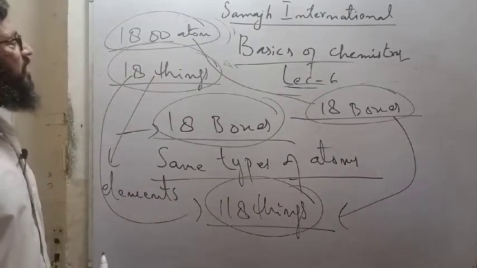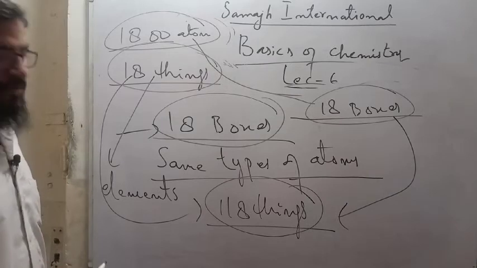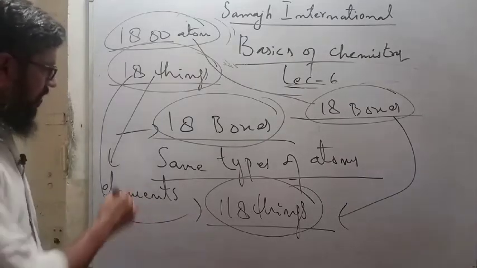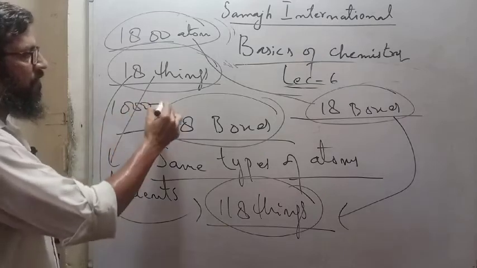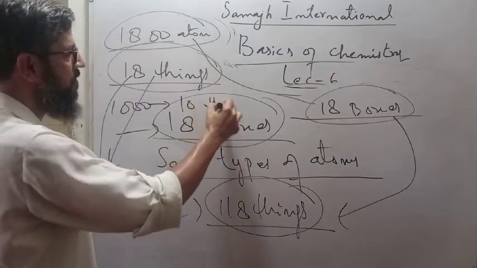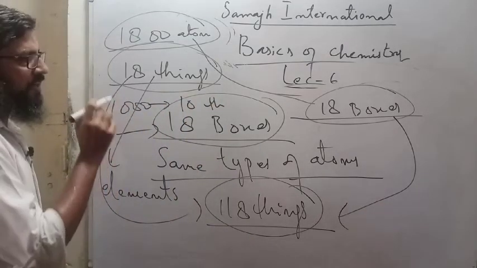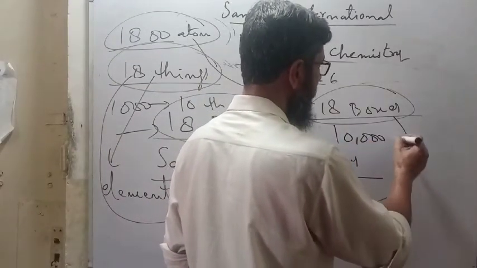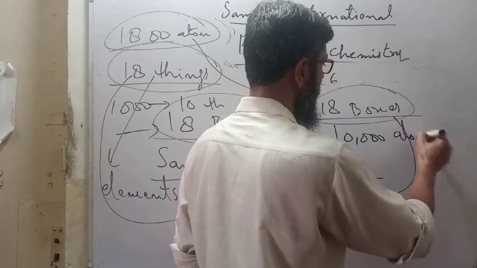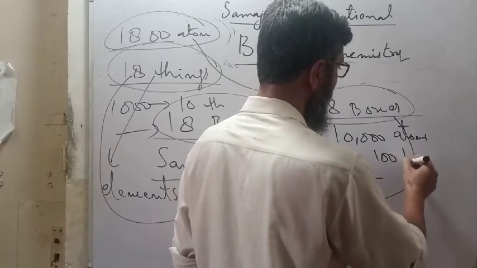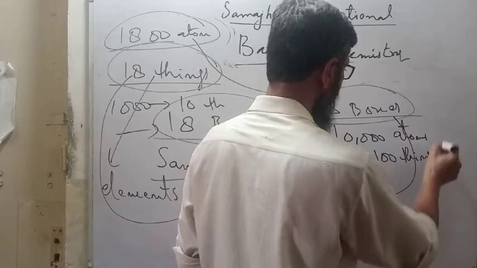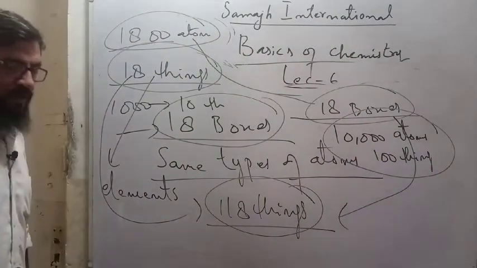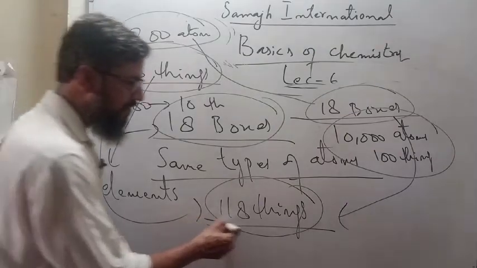So how many atoms do you need right now? 100 atoms for one thing. 1000 for 10 things. 10,000 atoms for 100 things. But how many things are there? 118 things.